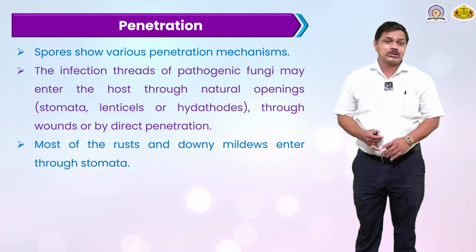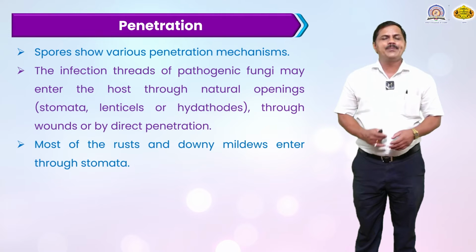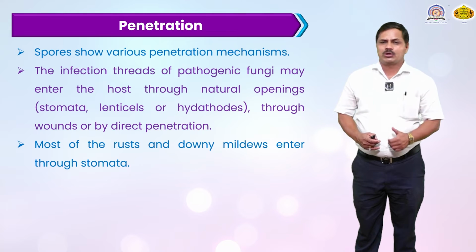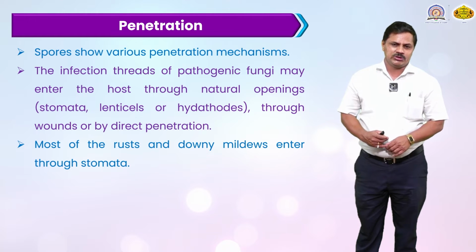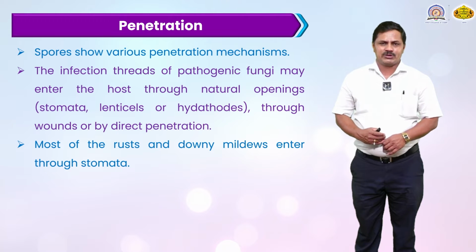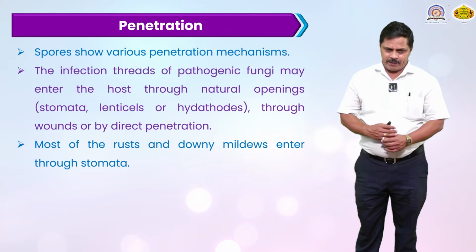The natural openings are well known: the stomata, lenticels, and hydathodes. These are the natural openings of the plant, and the majority of fungal, bacterial, or viral spores enter through them and cause disease. Or they enter through a wound or by direct penetration. Either a wound forms on the surface of the plant, or they enter directly through a natural opening.